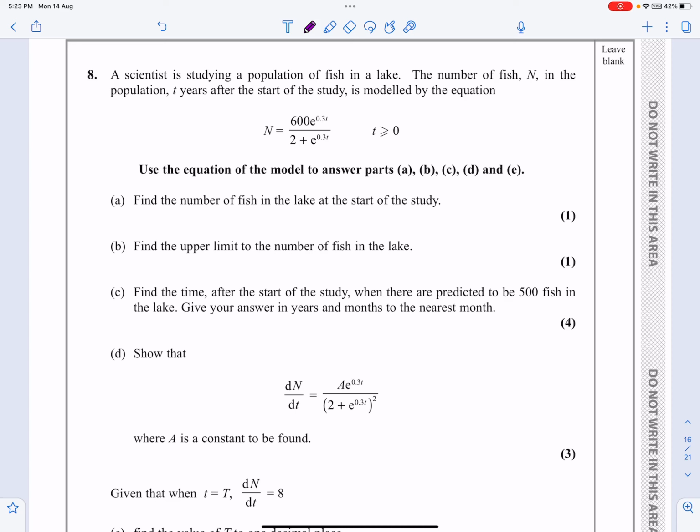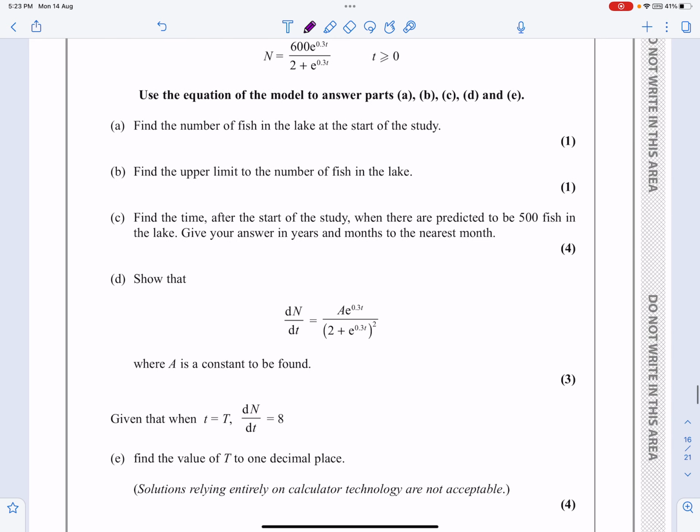Okay, this is the P3 paper from June 2021. It's question number 8, which is an exponential modelling question, as we can see by looking at it. A little bit later on, there's some differentiation work, and that involves the quotient rule, and there'll be exponentials and logs all the way through it when we're doing the question. It's a 13 mark question, so there's going to be a lot of different parts to it. Let's make a start and see how we get on.